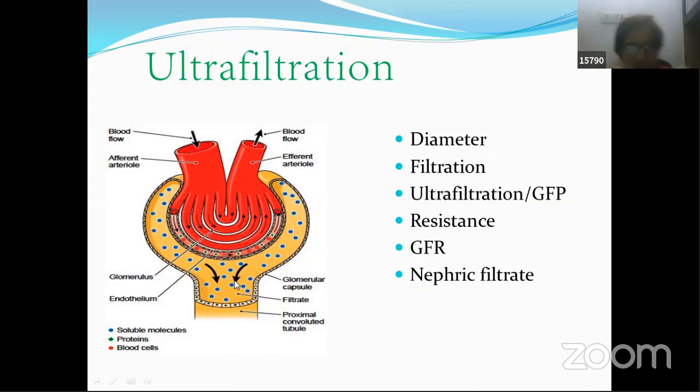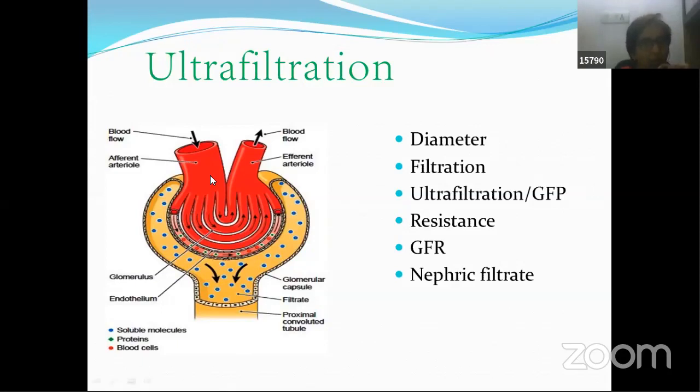Dear students, there is a connection between heart and kidney. And of course, there is a connection among all the parts of the body. But what connection am I talking about here? If you study the heart, you will know that the heart, which is a pumping organ, pumps around 5 liters of blood per minute on an average.